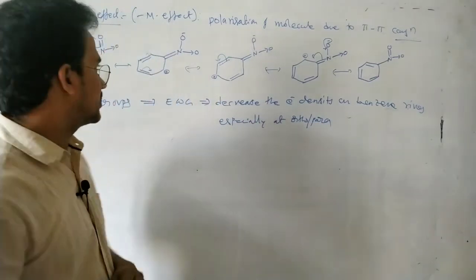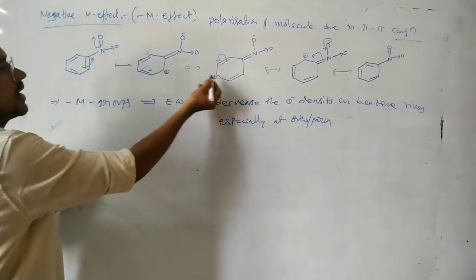The positive charge rises at the ortho position and para position, not at the meta position.